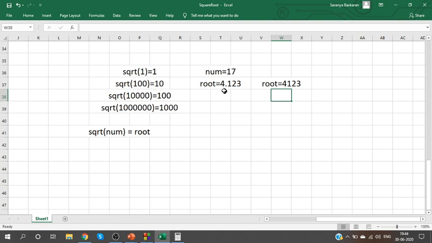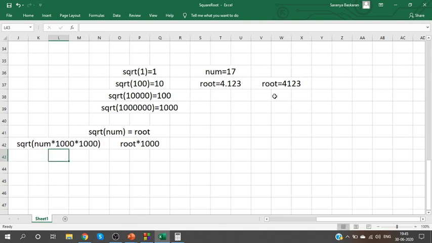So without getting this 4.123, I'm going to focus on getting this 4123, which means the actual root value is multiplied with 1000. Am I correct? If the actual root value is multiplied with 1000, then the original number should be multiplied with 1000 into 1000.